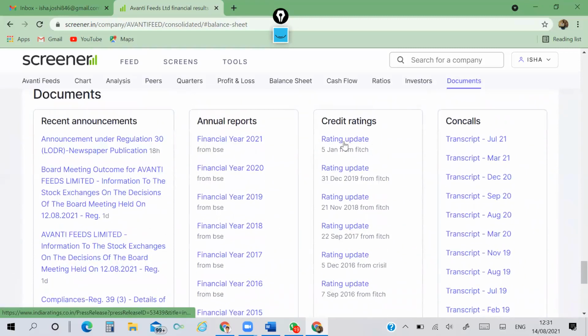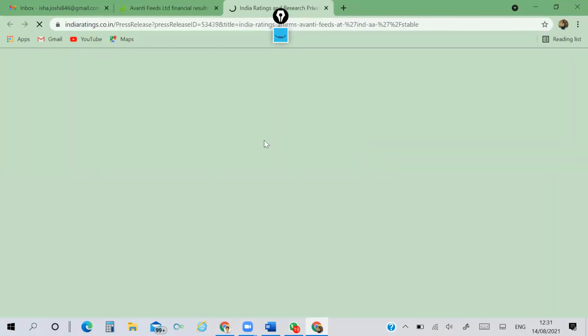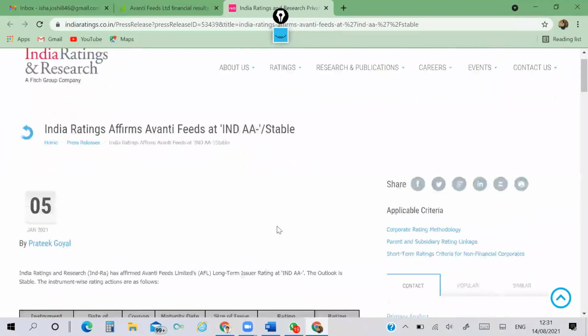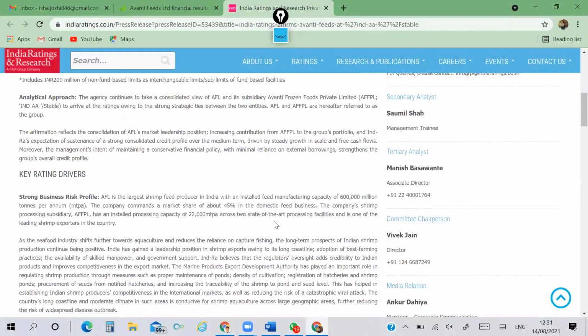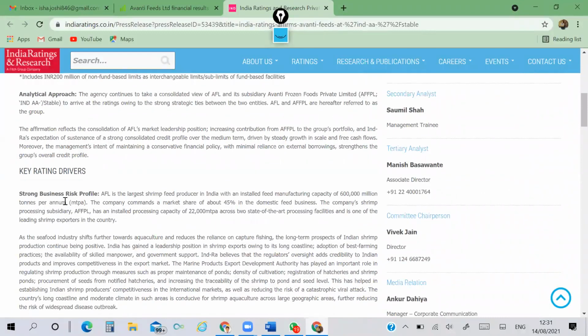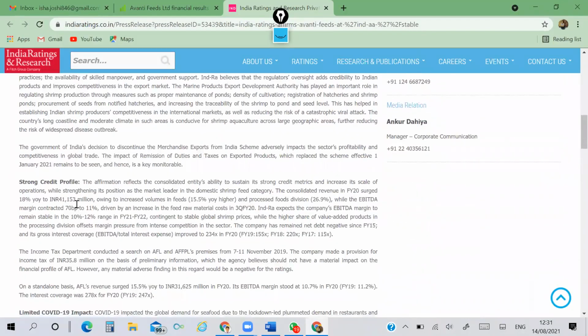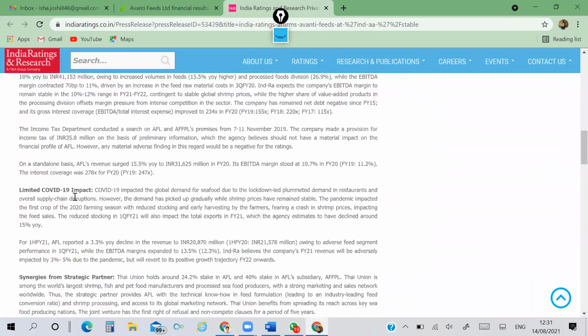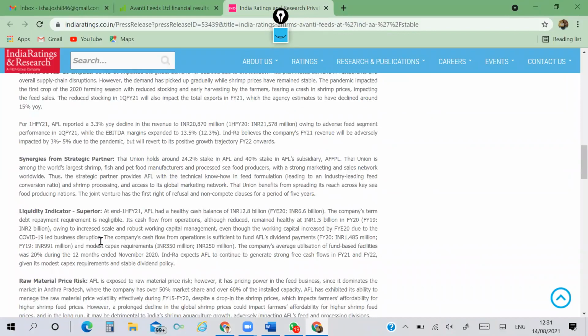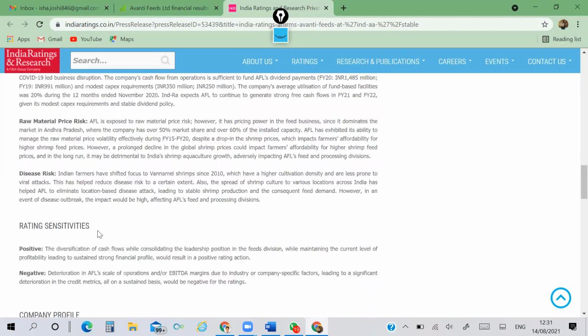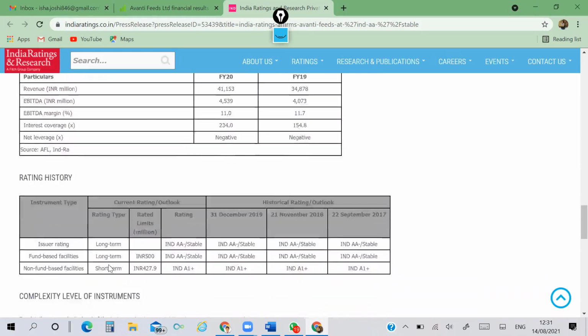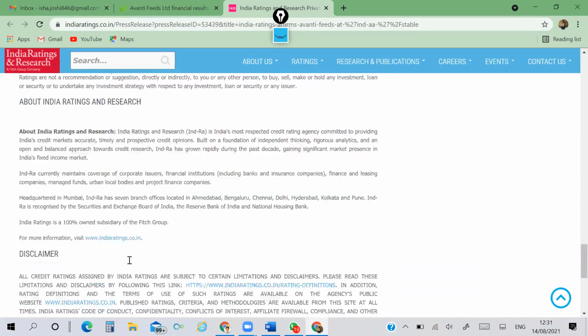Credit rating, I want to say something here. As a fundamental analyst, you must go and read the credit rating report. Why? In this credit rating report, you must look at what the strong business risks are, what their strengths are, and what their limitations are. Read this. This will help you while analyzing the company.